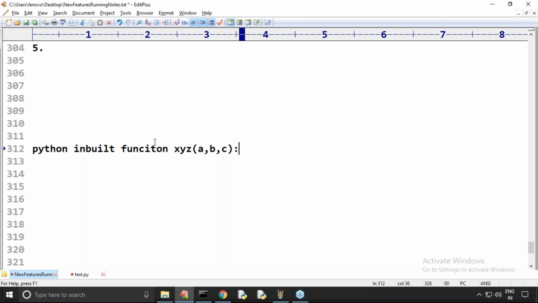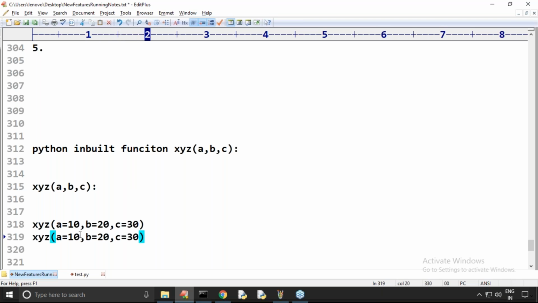Assume this function is in the library. How can you call this function? I can call XYZ by passing a is equal to 10, b is equal to 20, c is equal to 30. Or simply I can pass 10, 20, 30.